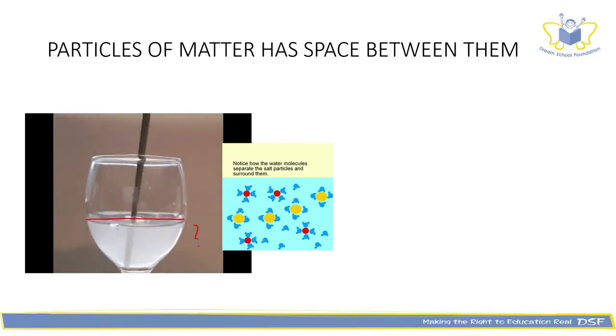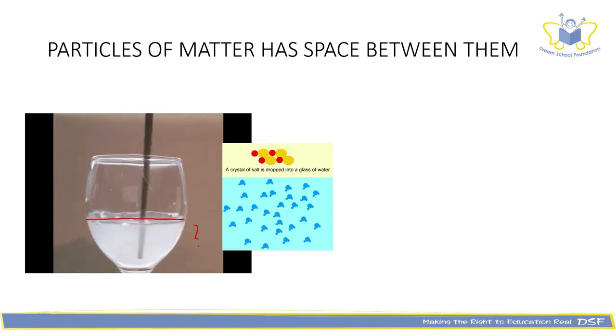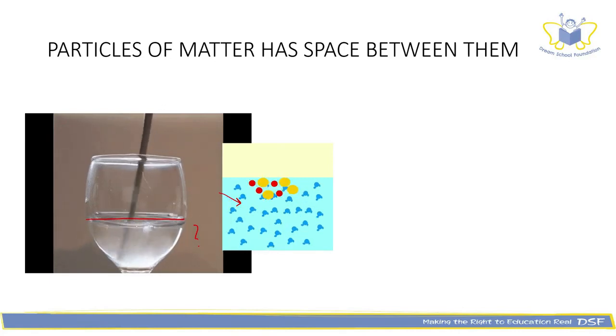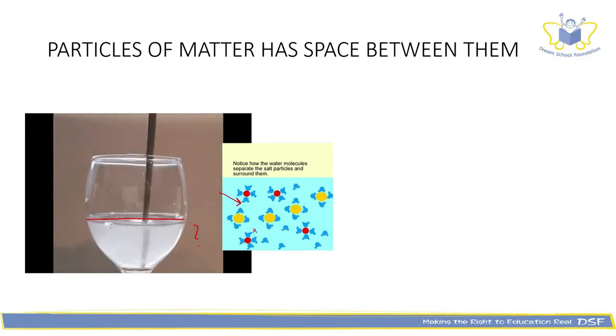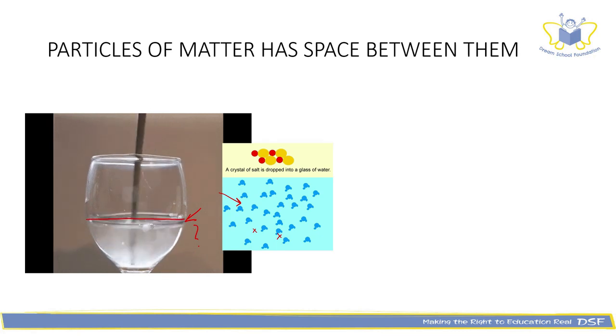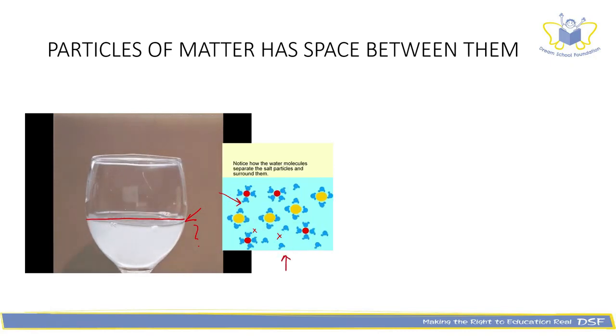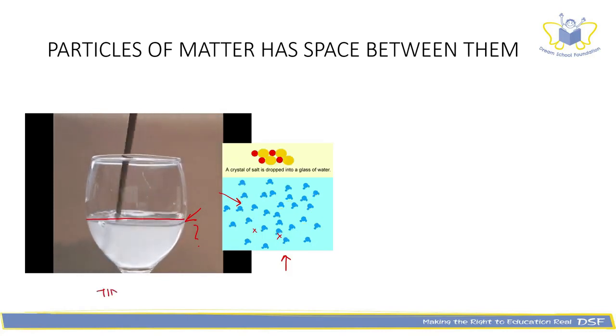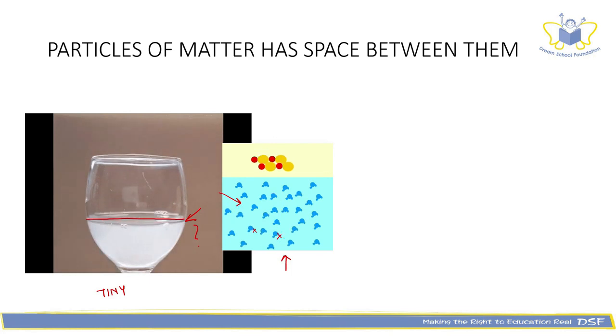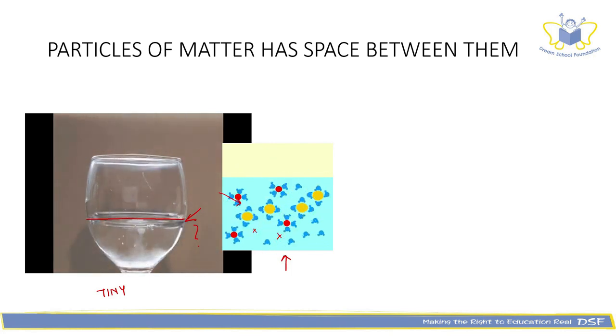The common salt is made up of many tiny salt particles which dissociate in water and take up the space between the water particles, thus not increasing the volume of water or the space occupied by water after the dissolution. But as the particles are very tiny, we can't physically observe this. This example emphasizes the fact that matter is made up of tiny particles and that it has space between them.